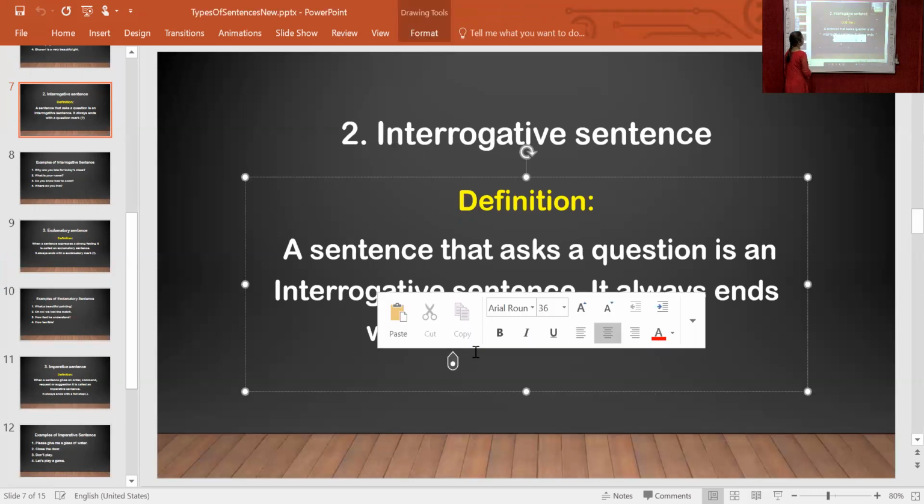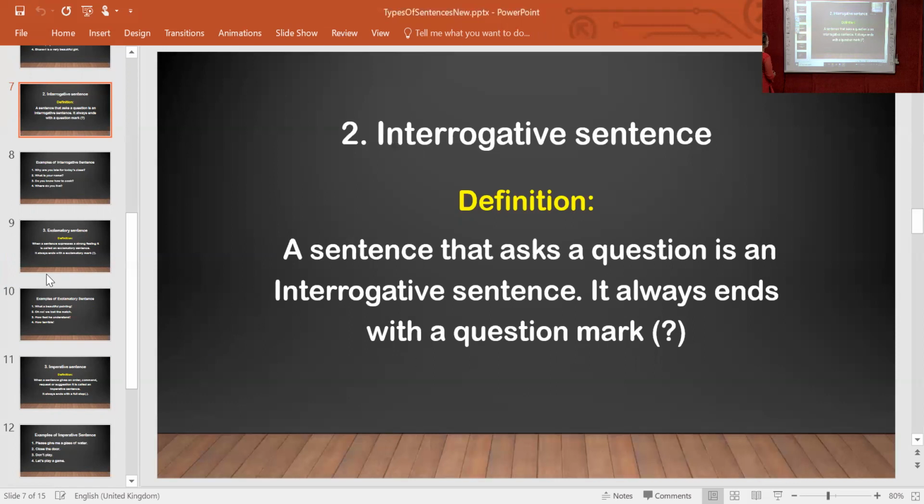In this, we want to see there are two types of questions in interrogative sentences. For example, yes or no. We want to give the answer in yes or no. And the second is the WH family. There are two types of questions given in interrogative sentences. The first, we give the answer in yes or no, and the other is in the WH family.